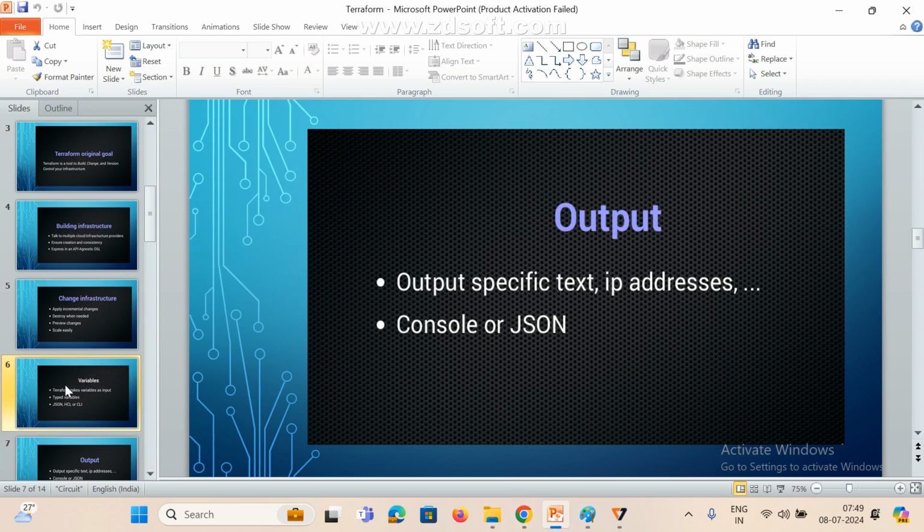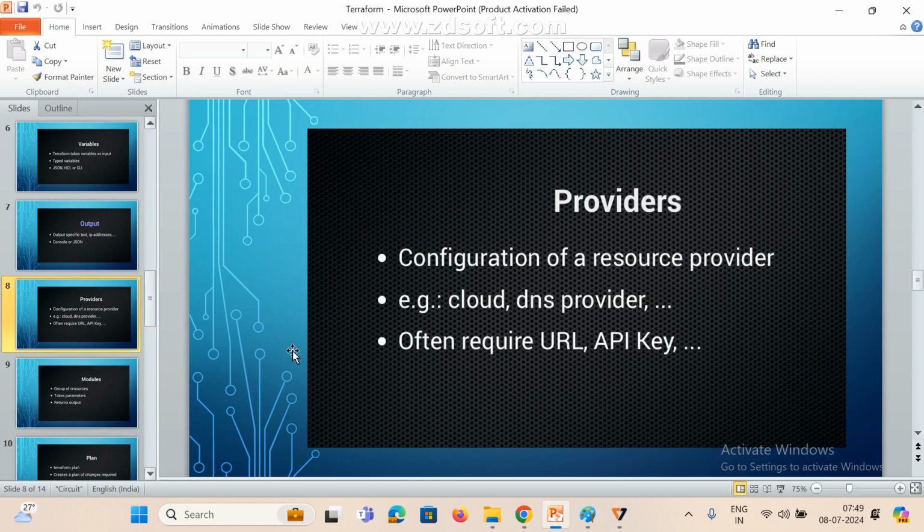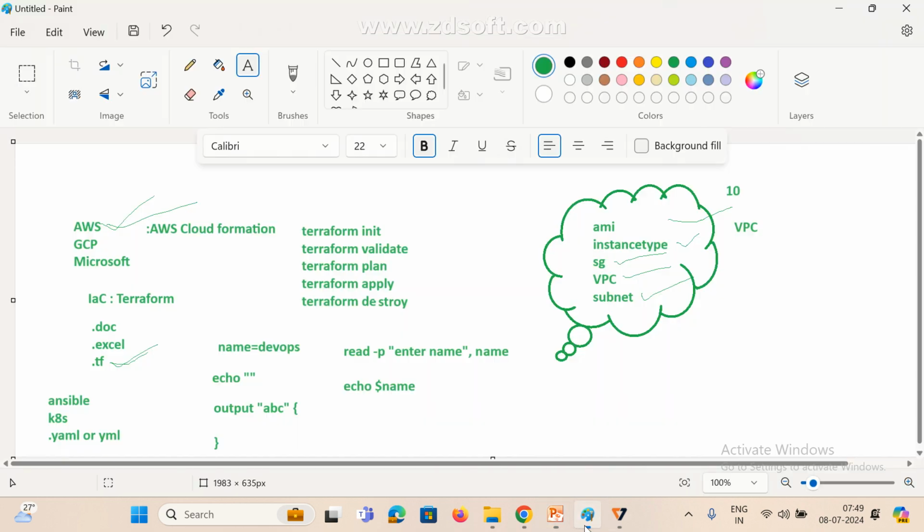Now this is output. Now go to here. See here, providers. Providers is nothing but the configuration of the resource provider: which cloud you want to connect. All that we can configure under the providers only. Provider is nothing but the cloud name. Here we are giving the provider name. I am connected with AWS, so I am giving AWS. That's it. This is the provider name, and that is how we are connecting.